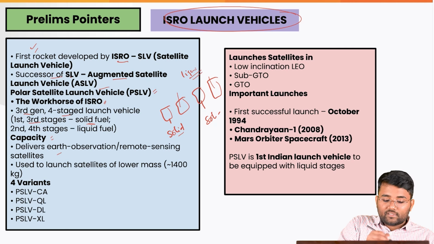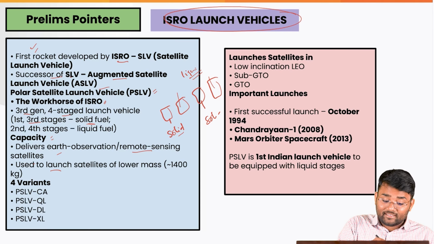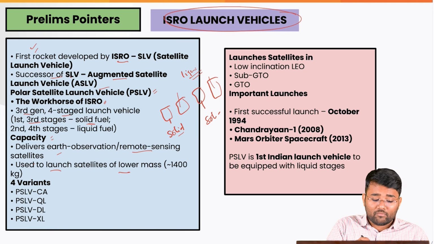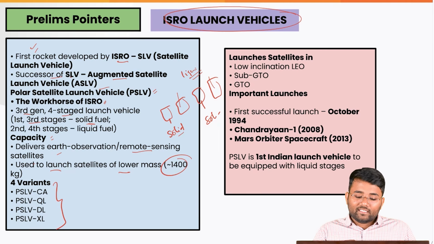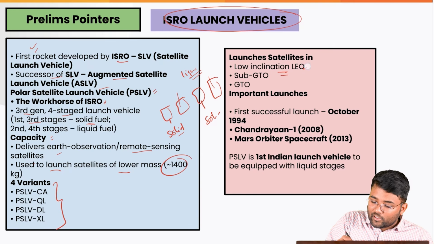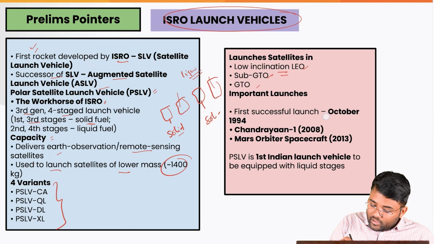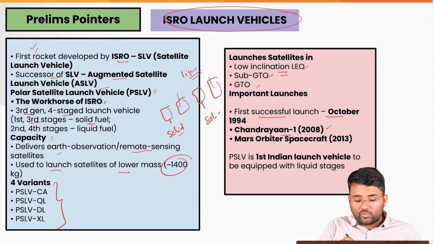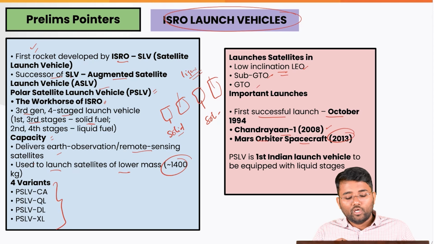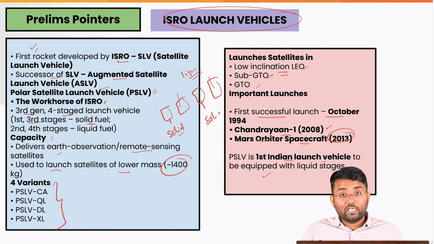The capacity of this is that it can deliver Earth observation and remote sensing satellites, and it is used to launch satellites of lower mass, around 1400 kgs. There are different variants of PSLV, and it launches satellites in low inclination, low Earth orbit, GTO, and more. Certain important launches: October 1994 was the first successful launch. Then Chandrayaan 1 was launched in 2008, and the Mars Orbiter Mission was launched in 2013. Also, PSLV is the first Indian launch vehicle to be equipped with liquid stages.